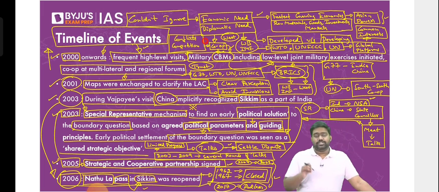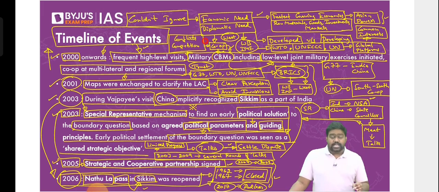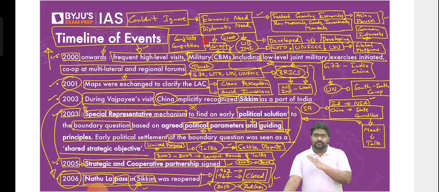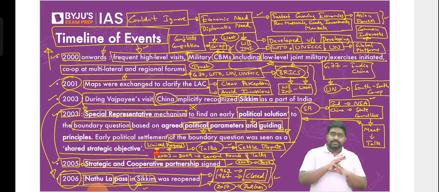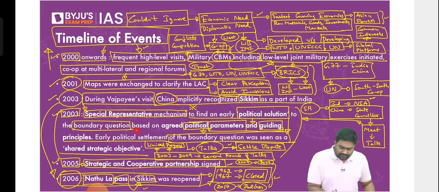This was the biggest escalation India-China have seen since the 1962 war. It appeared as if in June 2020 that India-China are going to war again. That was the seriousness of the situation. So at that point, India reactivated the SR mechanism. From 2009-2010, the SR mechanism had stopped. After a few rounds of talks and limited progress, due to China's changed behavior, SR talks had been suspended. But in 2020, India revived the SR mechanism for one time.